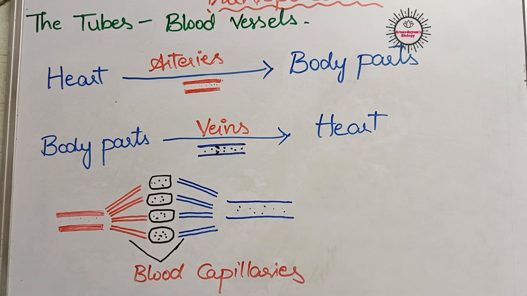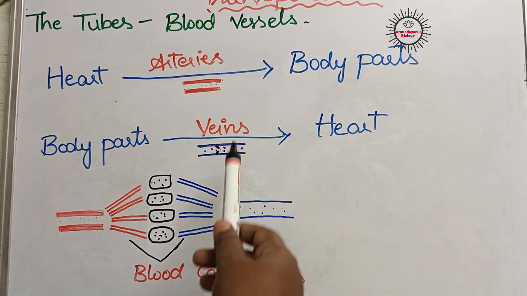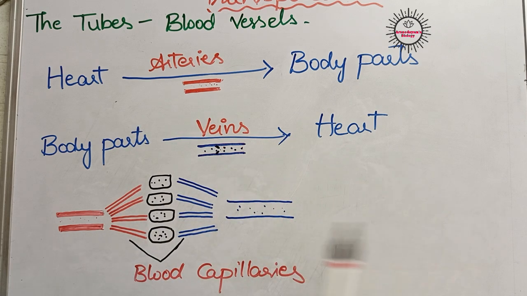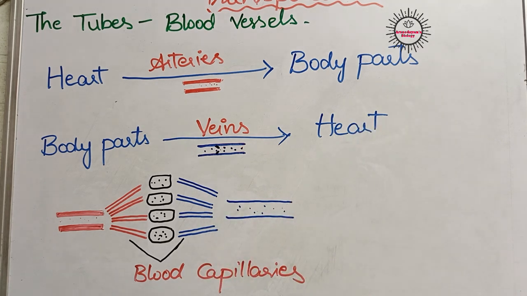So this is how blood is transported in our body. Arteries carry blood from the heart to body parts. They have thick walls to withstand pressure. Veins carry blood from body parts to the heart. They have less pressure and have valves also. The arteries divide into so many branches called blood capillaries, which give useful substances to cells, and waste substances again enter into blood capillaries and join together to form a vein, and from the vein the blood is passed on to the heart. This is how circulation takes place from the heart to body parts in our body through blood vessels.